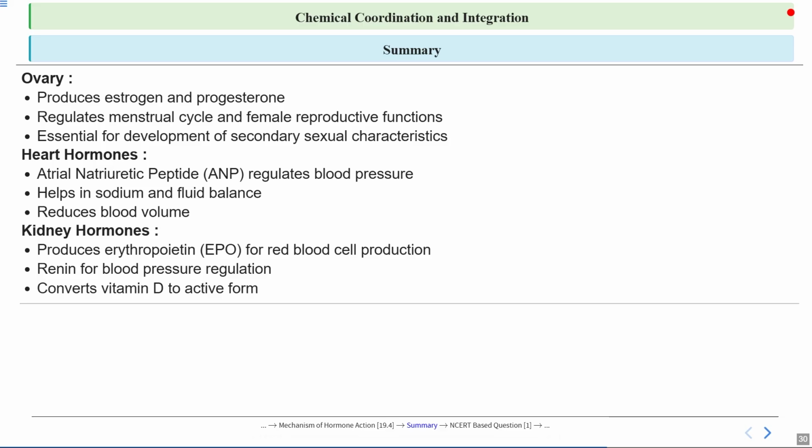Okay, so we talked about erythropoietin in the kidney specifically, and in the heart we talked about ANP or atrial natriuretic peptide, and we also talked about the ovary, which produces two important hormones, mainly estrogen and progesterone. There are other hormones as well, but specifically estrogen and progesterone regulate the menstrual cycle and the overall female reproductive function.